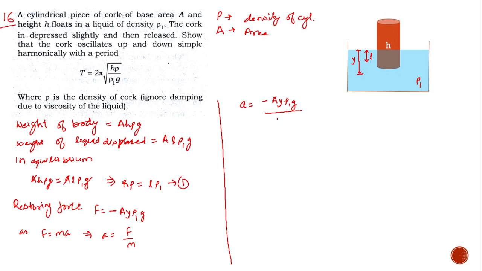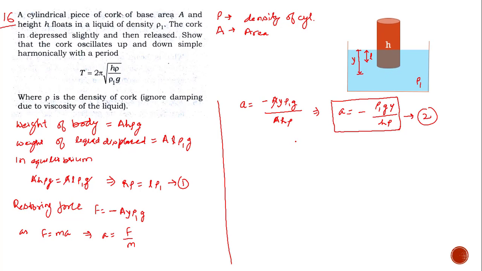The mass of the cylinder is Ahρ. Cancelling A with A, we get acceleration a equal to minus ρ1 g y divided by hρ. This is the acceleration produced, equation number 2.